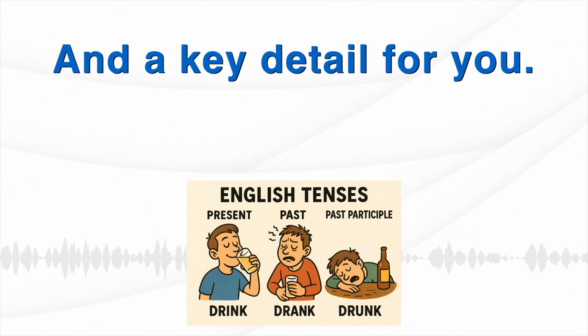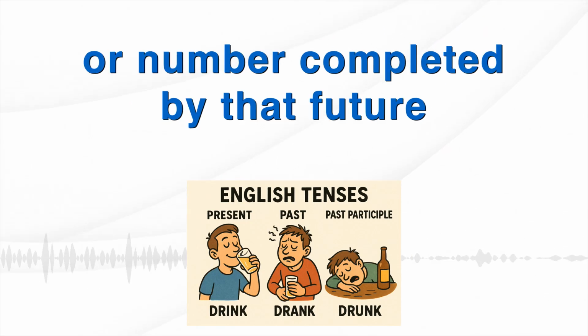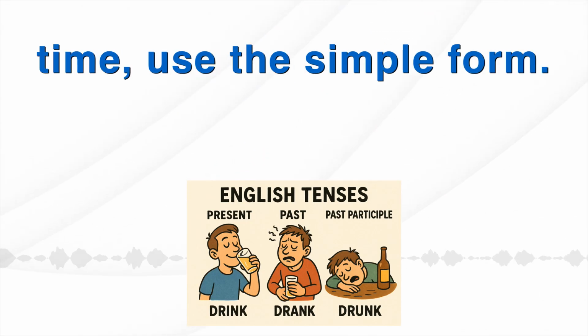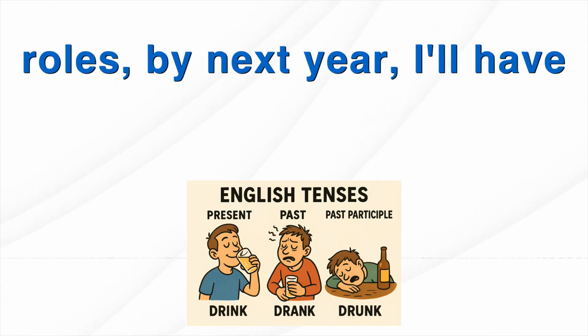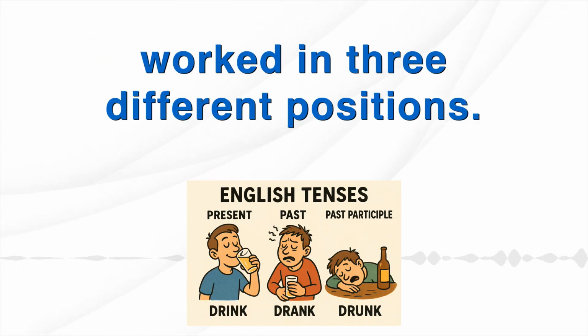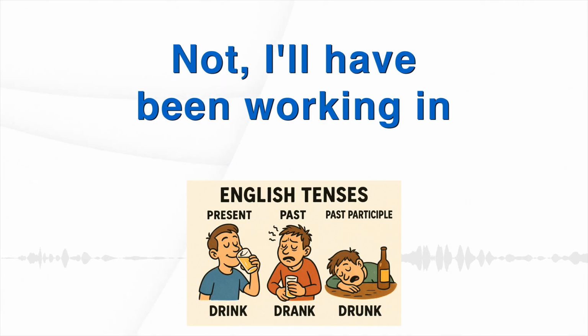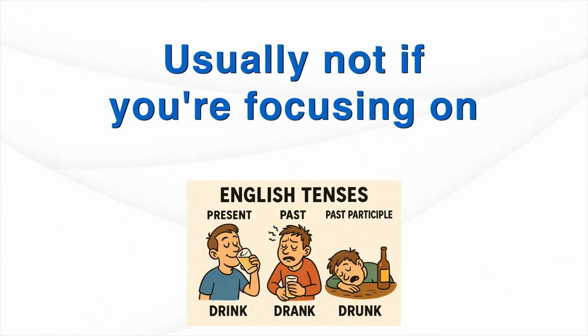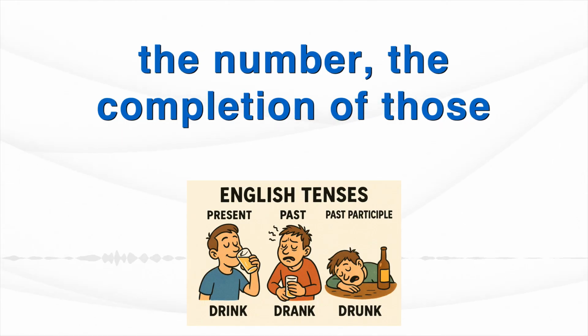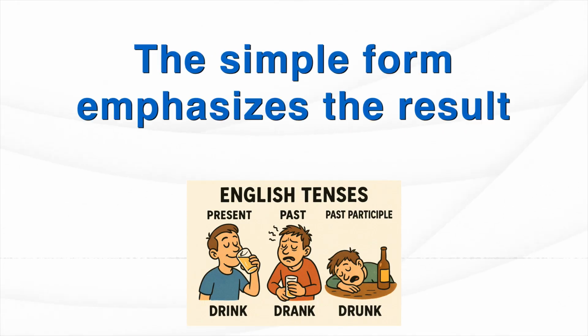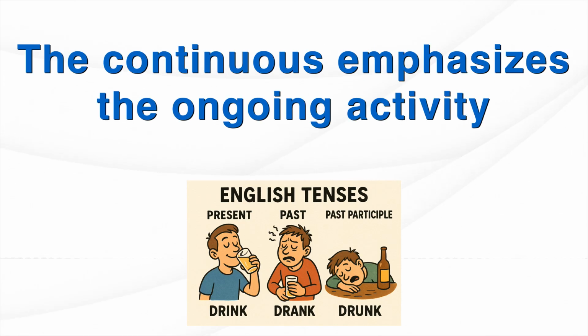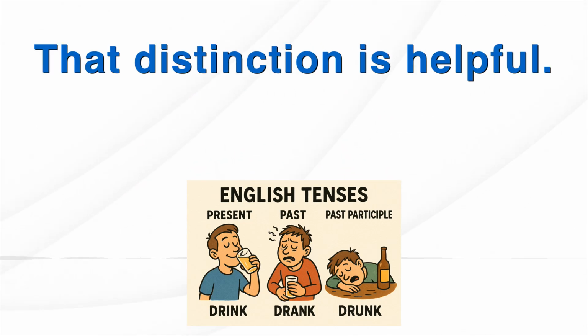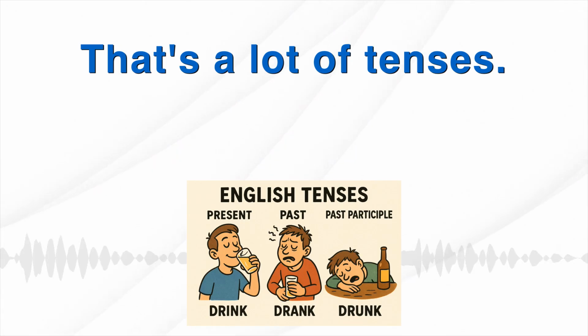And a key detail for you. If you're talking about an amount or number completed by that future time, use the simple form. So if you worked in different roles, by next year, I'll have worked in 3 different positions. Not I'll have been working in 3 different positions. Usually not, if you're focusing on the number, the completion of those 3 roles. The simple form emphasizes the result or the quantity. The continuous emphasizes the ongoing activity itself. Okay, that distinction is helpful. Yeah. Wow, that's a lot of tenses.